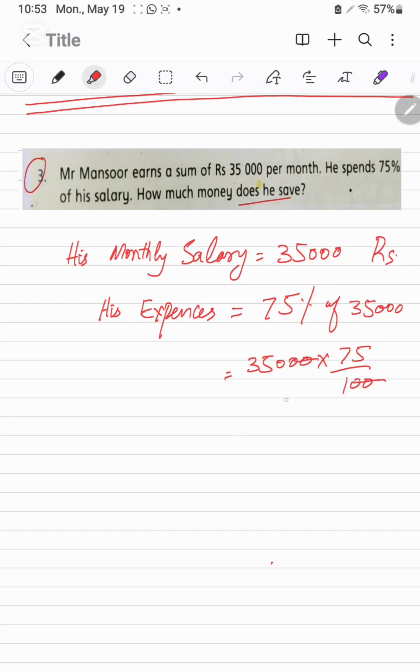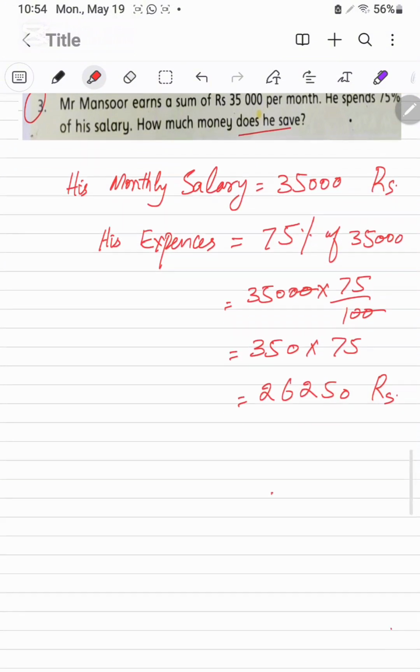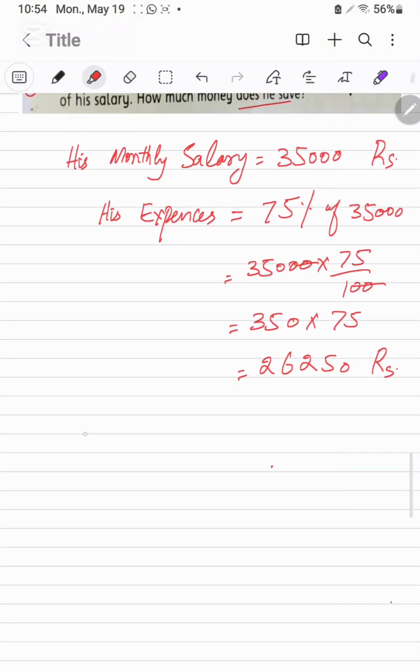These two zeros will be cancelled with this one. 350 into 75. After multiplication, it is the 26,250 rupees is monthly expenses. Now his savings, it will be 35,000. That is the total salary minus his monthly expenses.